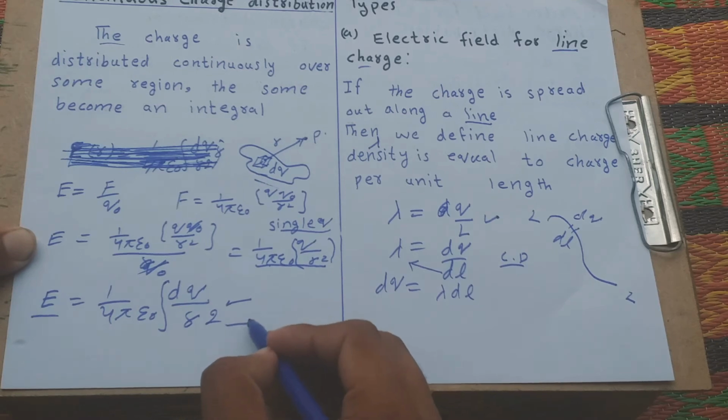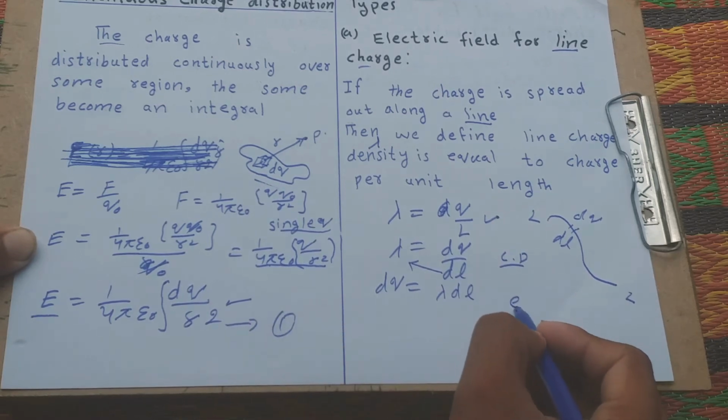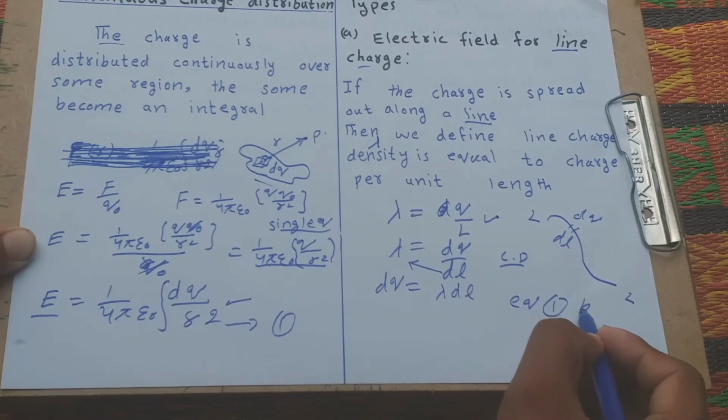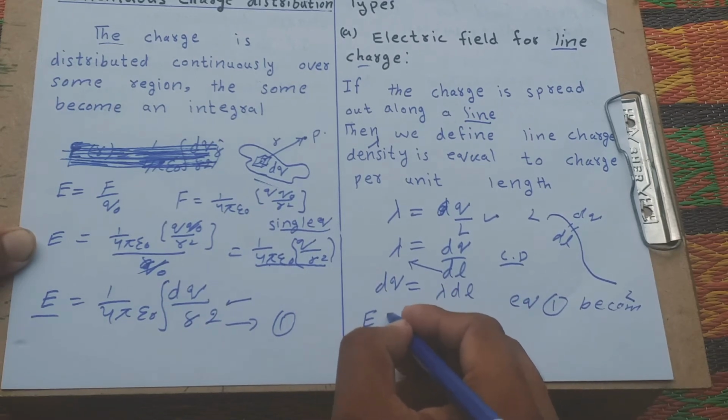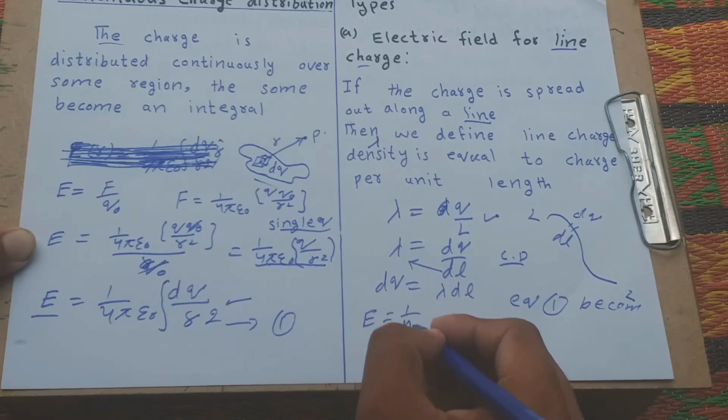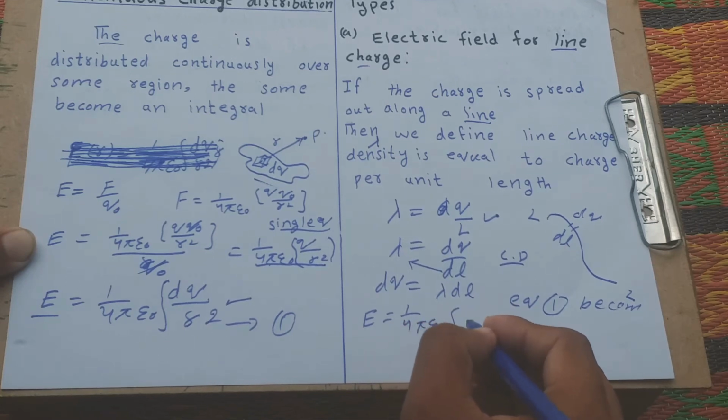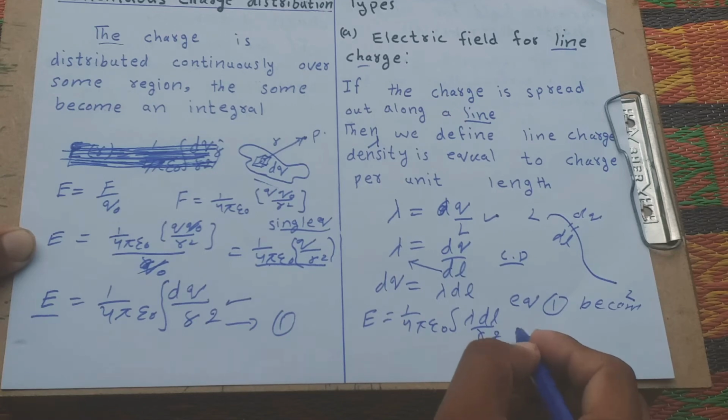We use this value in equation 1. Equation 1 becomes E is equal to 1 over 4 pi epsilon naught, lambda dl over r squared.